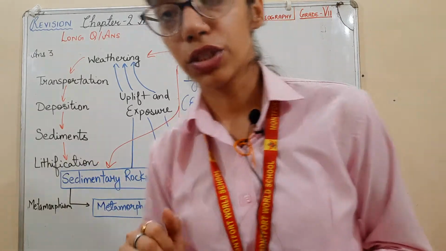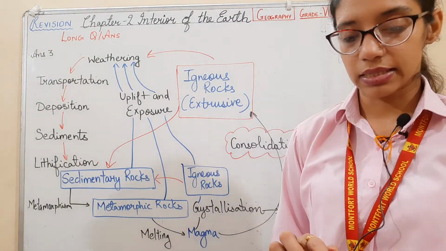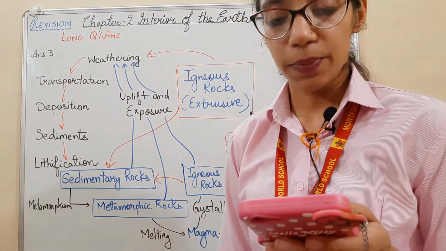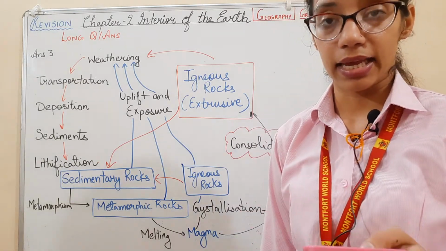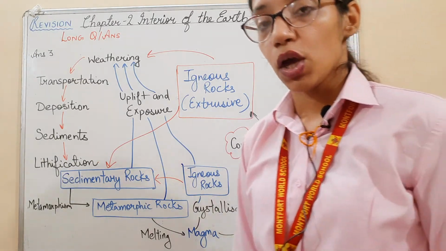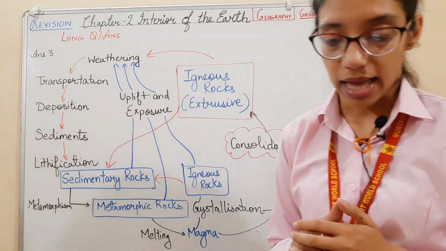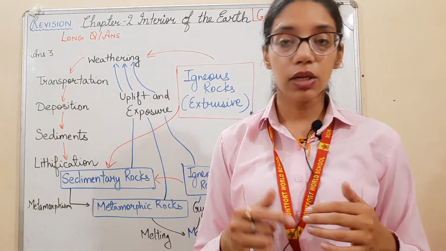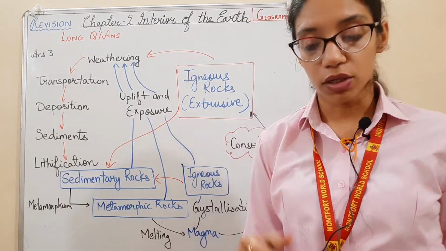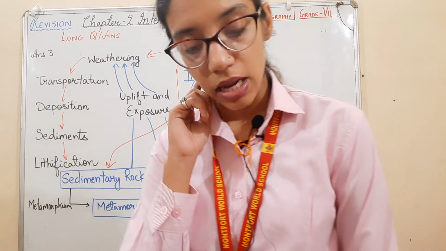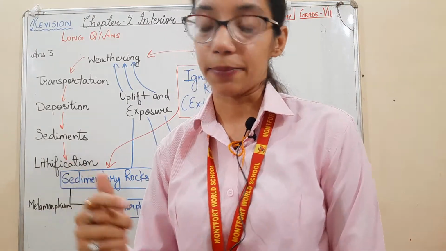Now the third question which we are going to discuss is, rock cycle represents the continuous recycling of the rock's material. The rock cycle generally represents continuous recycling of the materials and converting them into different types of rocks.